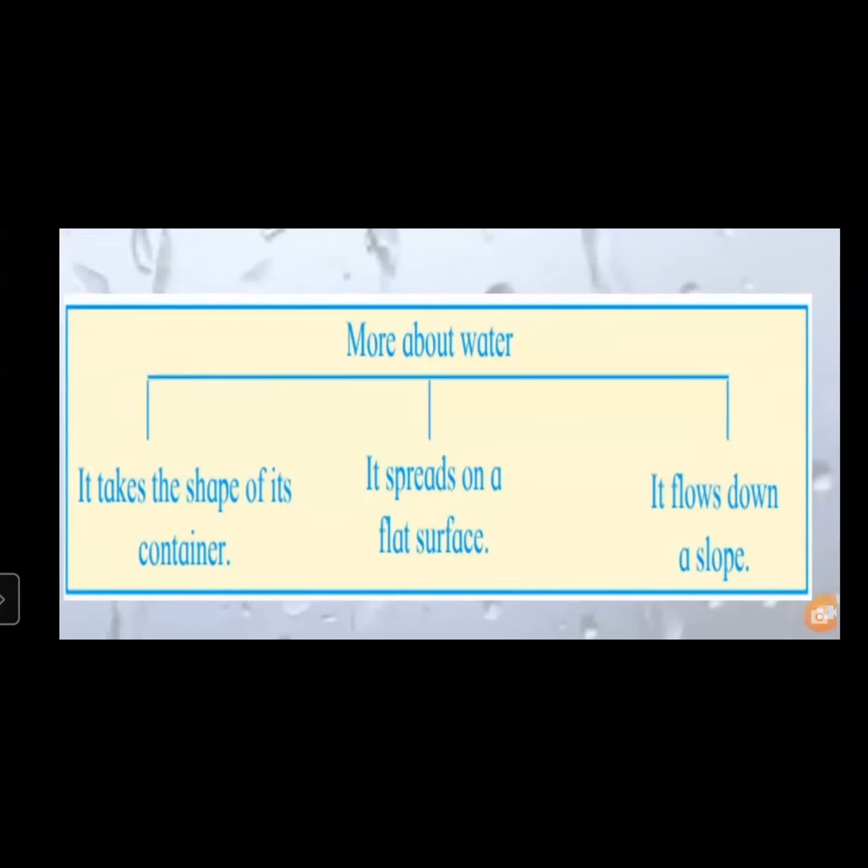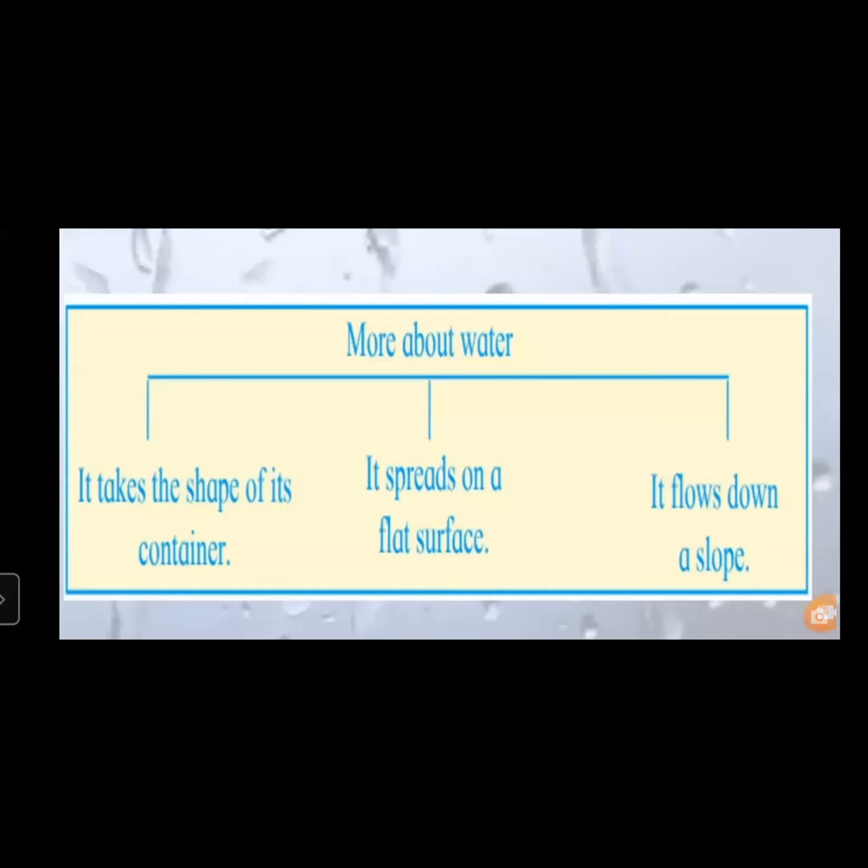Then we saw, on the slides, that it flows down a slope. So in today's part of this lesson, we have talked about water and its qualities. We also saw water does not have any smell, any taste, or any color.